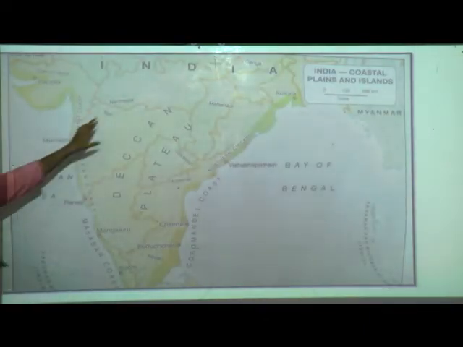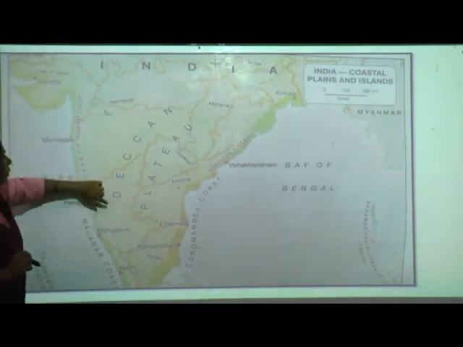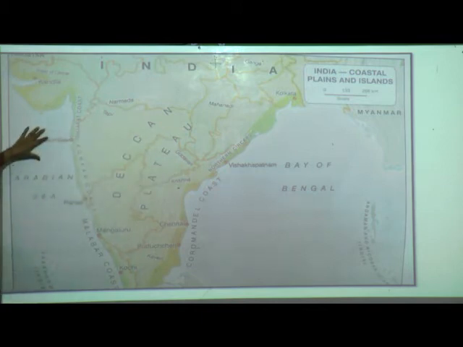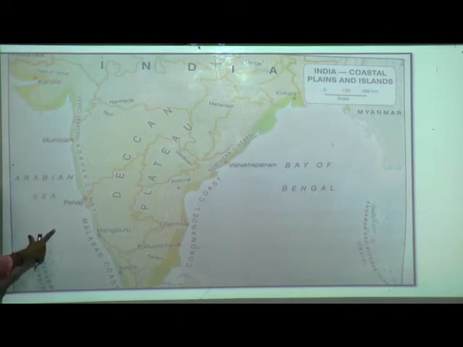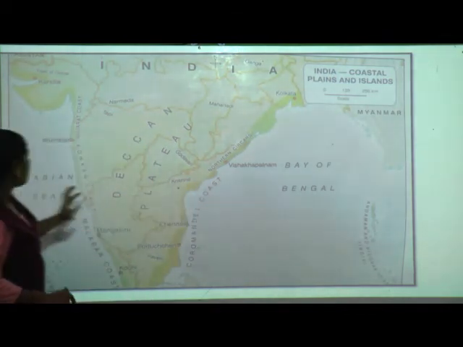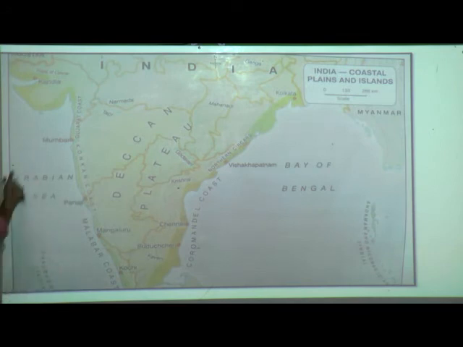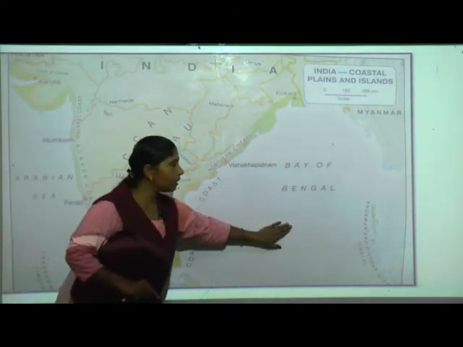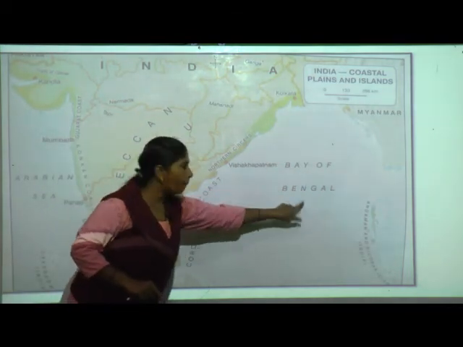Now this is our Deccan Plateau, isn't it? That is what we are having here, this side. Now tell me which side is this? This is the western side. Now what are we having here? Eastern side. Correct. Now which sea is here? Tell me. Yes, that is the Arabian Sea. Now which sea is on this side? Bay of Bengal.